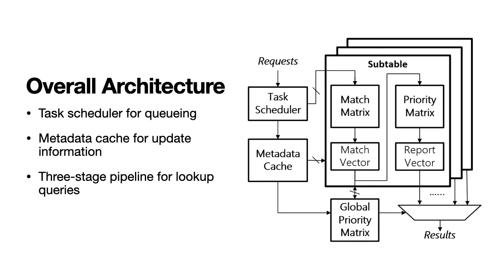Here is the overall architecture of CATCAM. Each subtable includes a match matrix and a priority matrix, and is connected to the peripheral control logic. Crucial subtable metadata such as priority intervals, vacancies, along with all the priorities of stored rules are kept in the metadata cache. CATCAM also comes up with a 3-stage pipeline for lookup to increase overall throughput while reducing energy overhead.